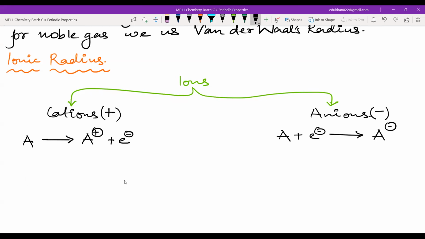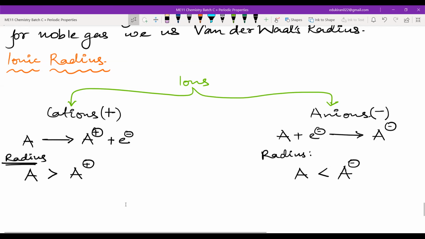The radius of A is greater than that of A plus. Okay, we are talking about this. Now here what is happening? The proton numbers are same, but the electrons are increasing, right? The electron number is increasing. Now what will happen? The proton cannot effectively attract more number of electrons, and hence, in this case, the radius increases. If we compare the radius, A will have smaller radius than the anion.